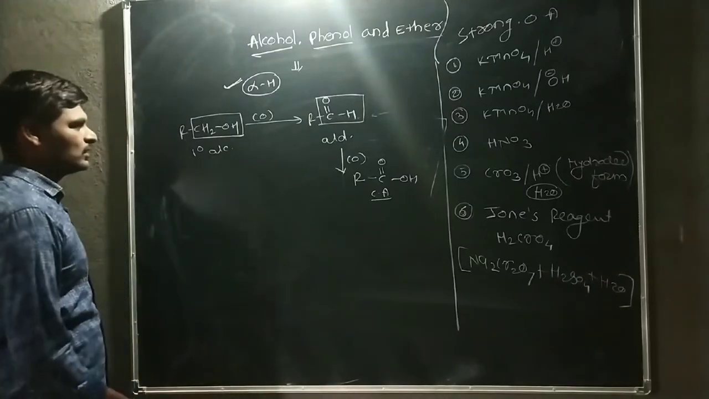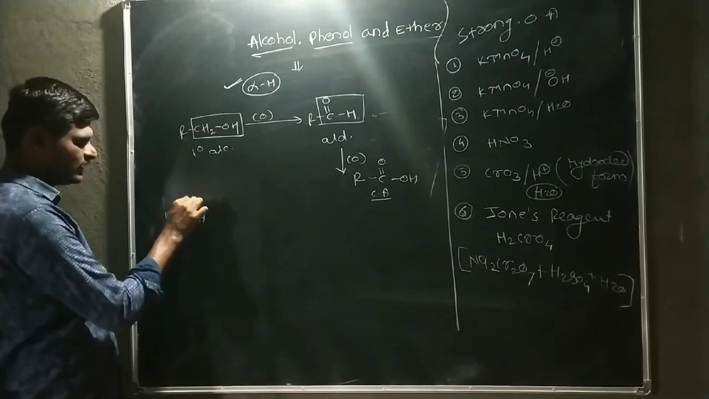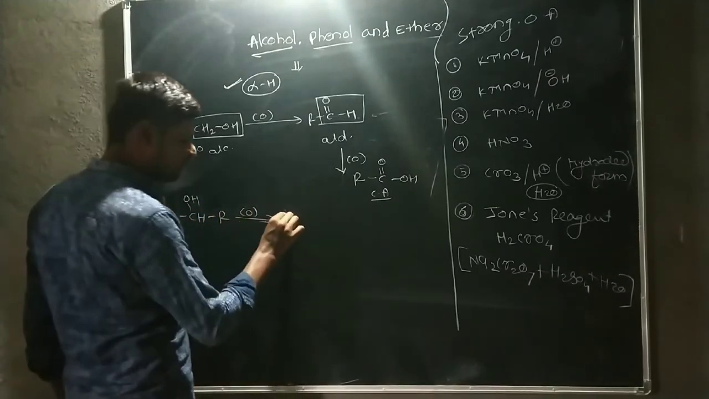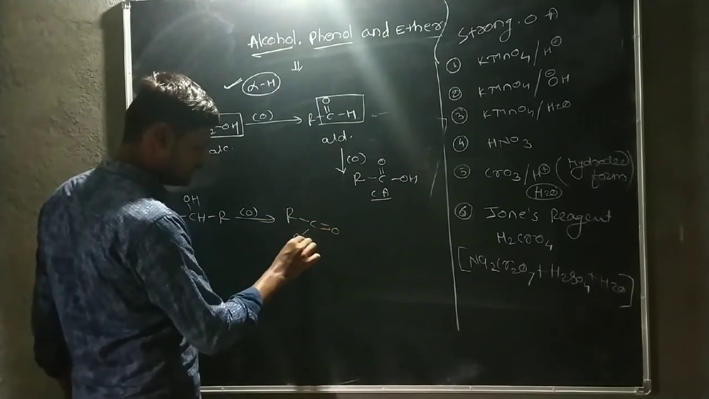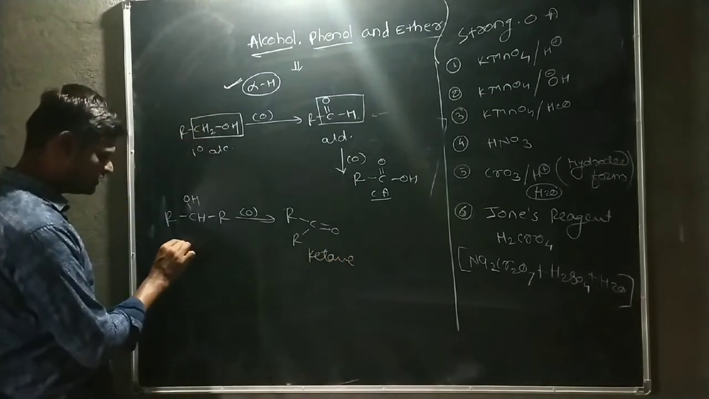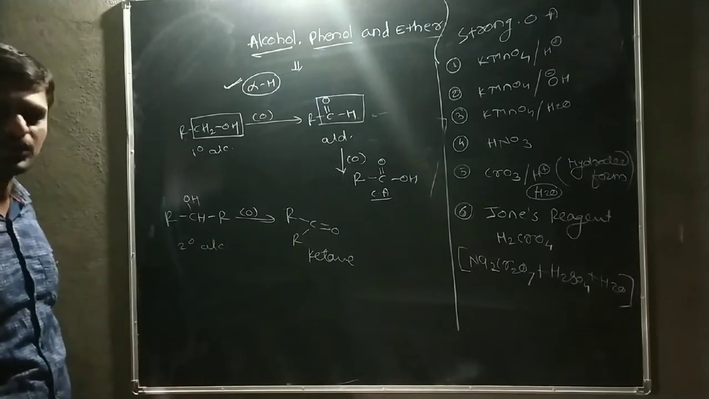Okay, now we consider the secondary alcohol. The secondary alcohol undergoes the oxidation reaction. Then it forms the ketone. This is a secondary alcohol undergoing oxidation reaction, then it forms the ketone.